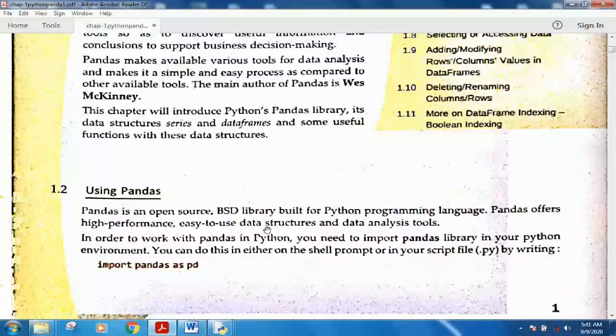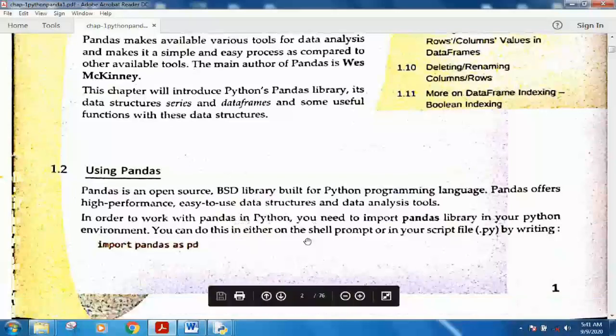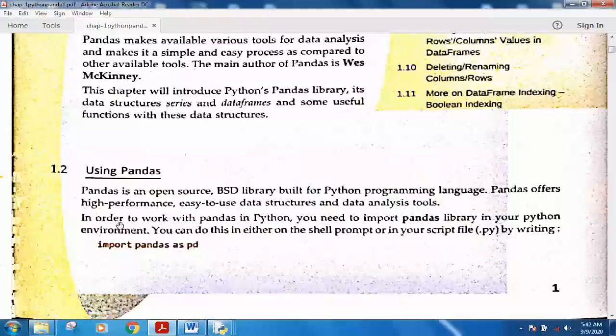Now let me first introduce how you can use the pandas library in your program. Because it is a library, it has to be imported in your Python program, in your script file .py. You have to write import pandas as pd in your code, like other libraries. For example, if you import the math library, you have to write import math. Similarly, like importing the numpy library, you also import pandas with the short name pd.